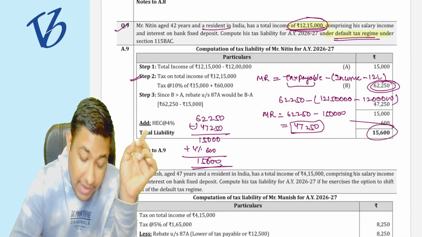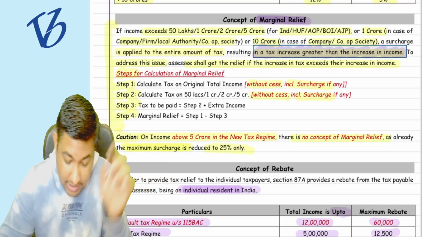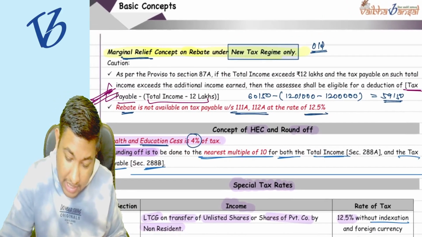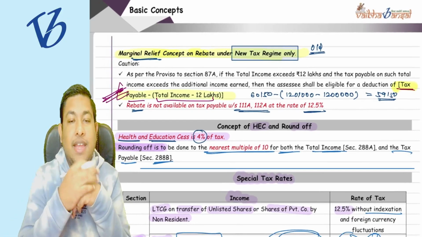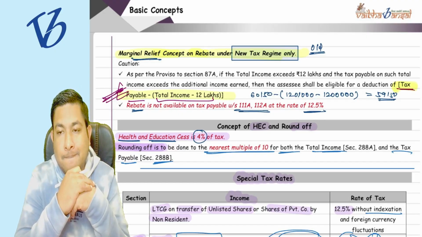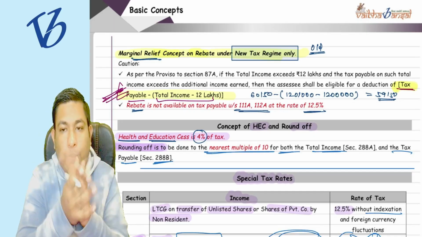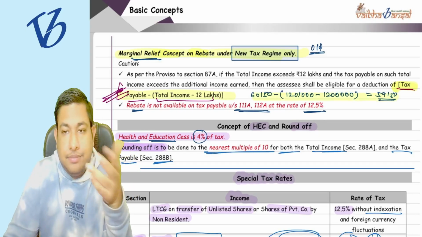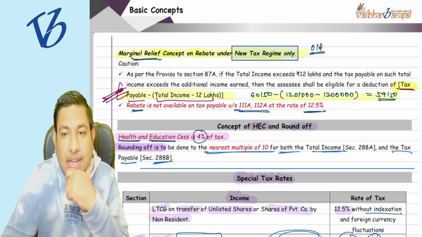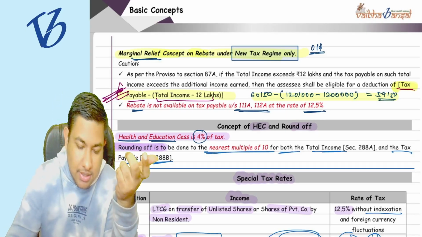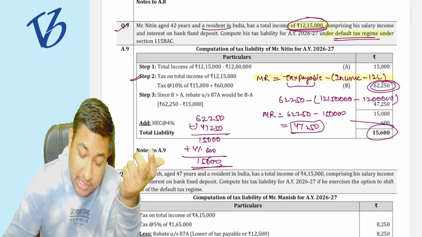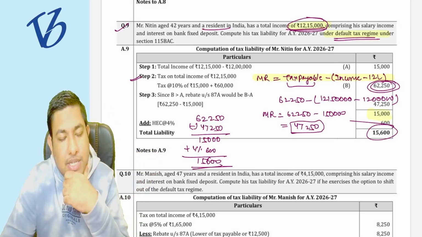So do you understand? I have already taught you this particular formula. You can't say no because I have done this. Tax payable minus total income minus 12 lakh. I have already discussed this with you. This was the formula, and I have also written it here. Clearly done, easy. So you have to pay the tax on that particular increased income, that is 15,000 rupees plus surcharge plus HC.